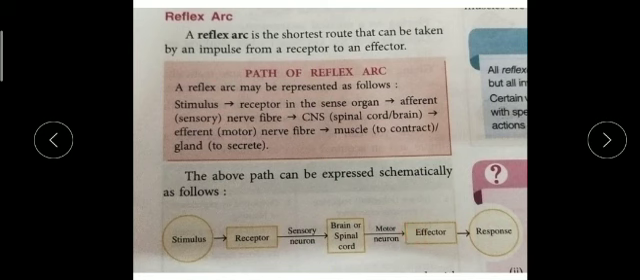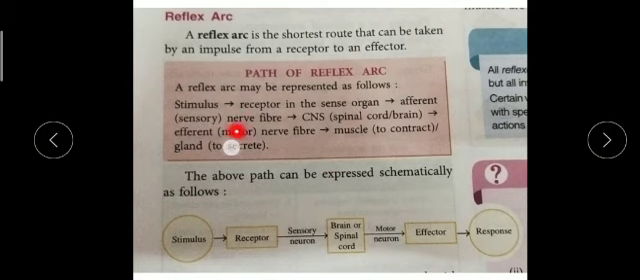Sometimes in the exam they ask what the sequence of the reflex arc is, or what the path of the reflex arc is. So you should know. Here it is written in this box: stimulus, then receptor in the sense organ. It is the same thing. They are writing it systematically so that you will not get confused, but both are the same; there is no difference.